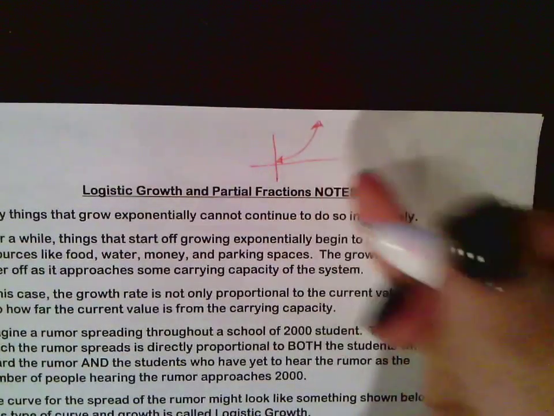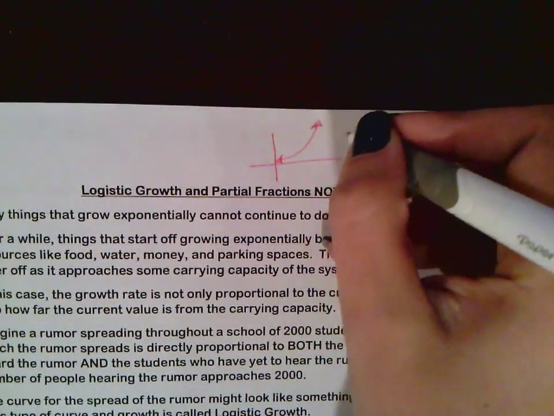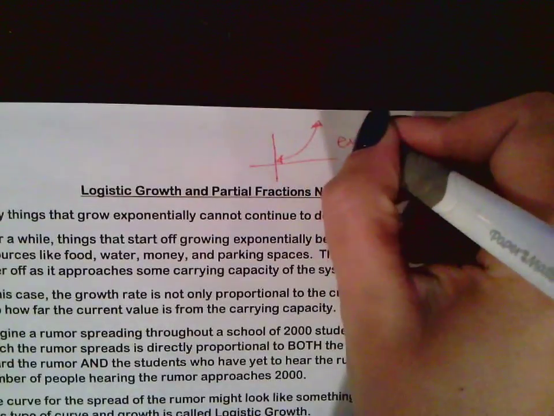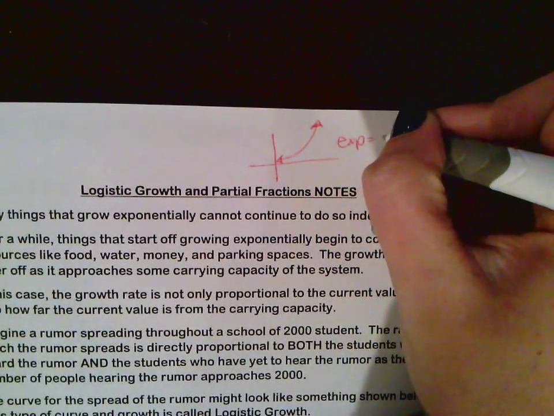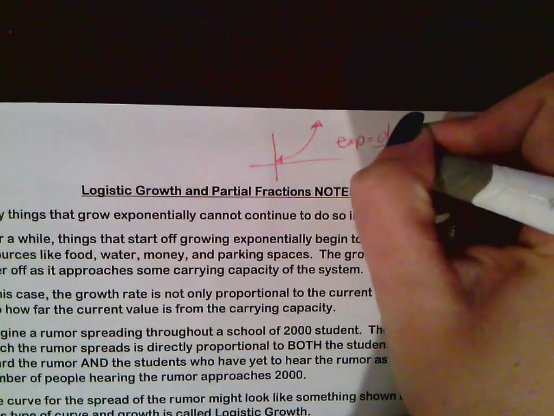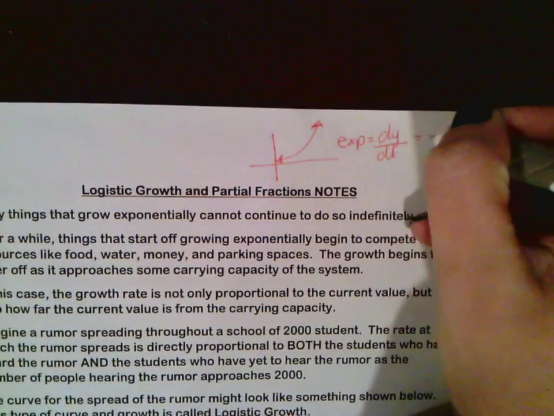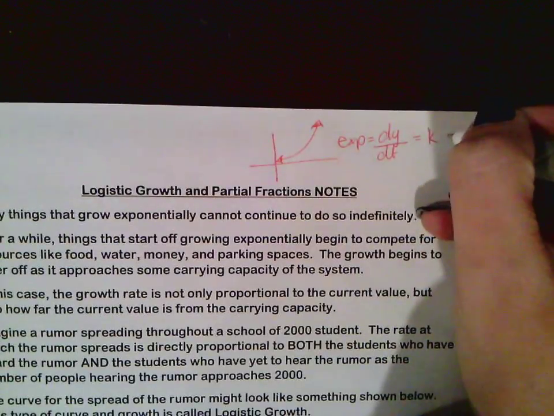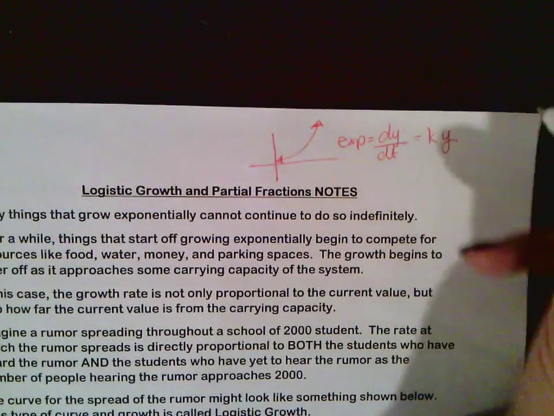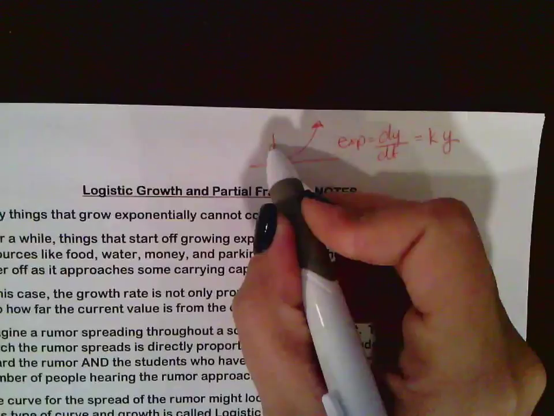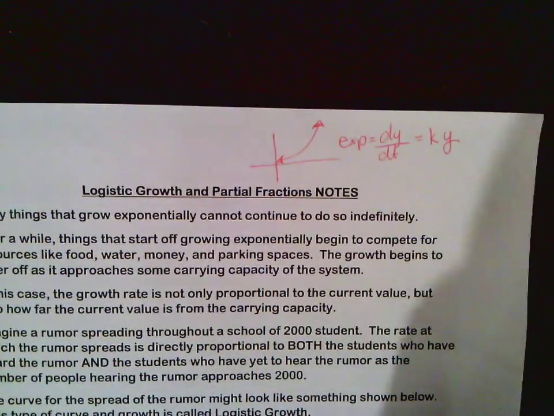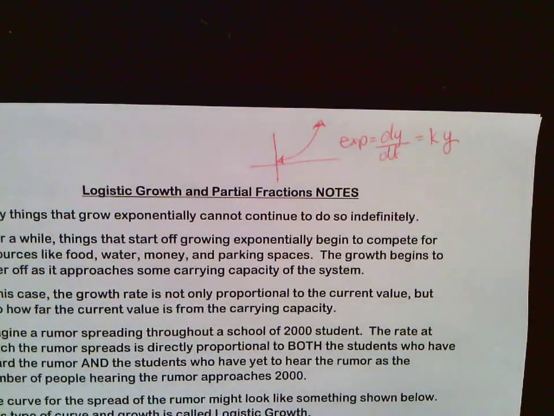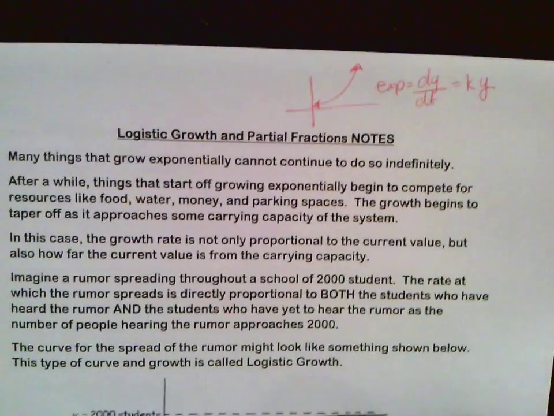Basically, the idea for an exponential function is that the derivative with respect to time is directly proportional to y. So as y is growing, so is the rate. Okay? Now, logistically speaking, in real life, things cannot grow exponentially. For example,